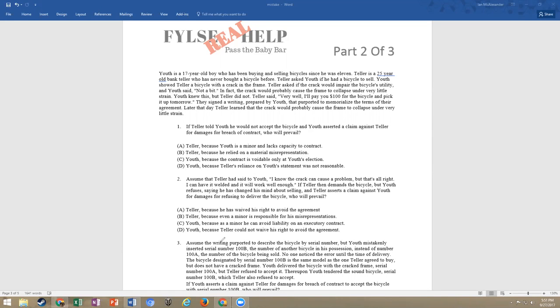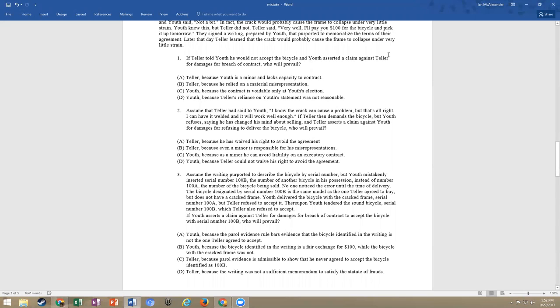So we've got teller because he waived his right. No. Teller because even a minor is responsible. No. Youth because as a minor he can avoid liability on an executory contract. Or Youth because teller could not waive his right. We automatically know that C is the right answer because we wanted it to be the right answer from the moment we read the first sentence of this question. Youth is a 17-year-old boy. We all automatically wanted to find that. I love these questions on the FYLSC. They made all of the questions go by so much quicker, and they give you a lot of self-esteem as you move on. Now on to the call of number 3.